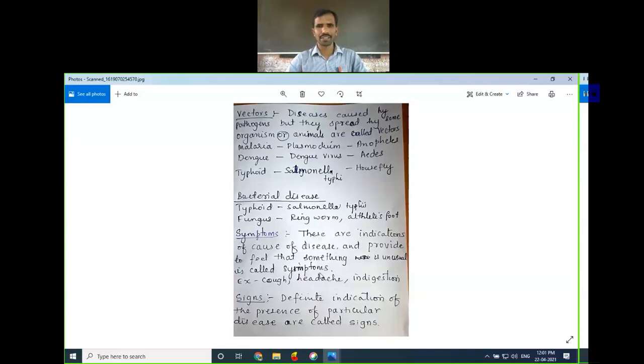Headache is one of the indications that you are suffering from some disease, or you are having some problem in your body, or indigestion. Sometimes you will eat food which creates an indigestion problem. It may lead to diarrhea or dysentery. So that also may be one of the symptoms.